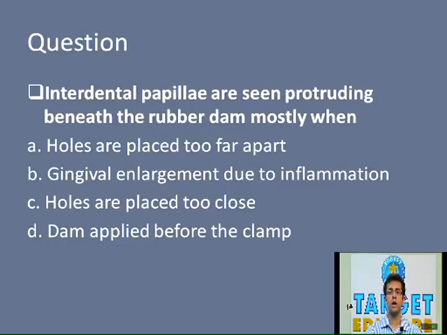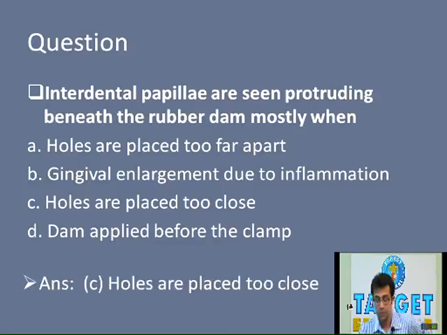Okay, so we have corrected the audio problem. Now continuing with the question. You must have read the question properly. Now, as we discussed, we'll analyze each and every option. Option A states that the holes are placed too far apart. As we discussed in the previous slide, if this is the case, then there will be wrinkling of the rubber dam sheet. So this won't be a reason for the protruding of the interdental papilla beneath the rubber dam sheet, where they are to be seen.